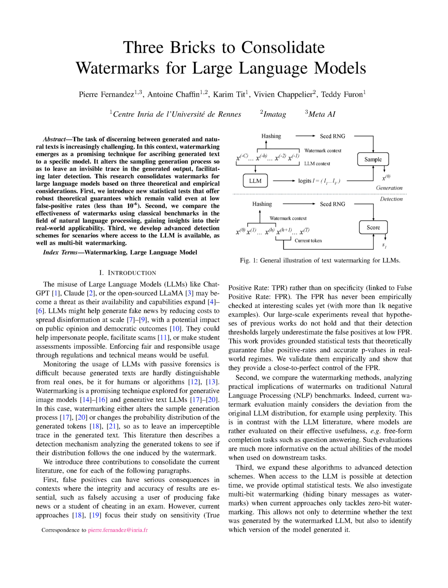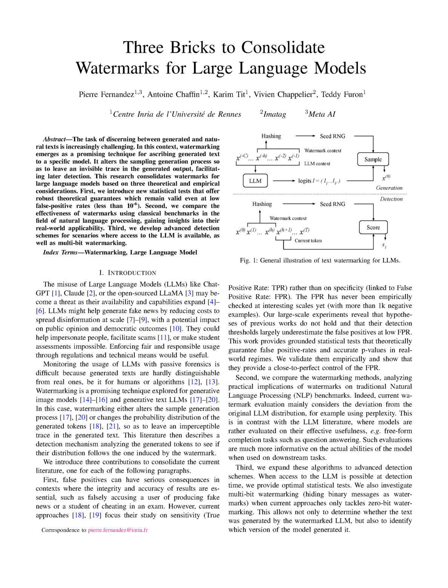Then, a detection mechanism can analyze the generated tokens to see if their distribution matches the one created by the watermark. In this paper, we're going to make three main contributions to the existing research. Firstly, we're going to address the issue of false positives. These can have serious consequences, such as wrongly accusing someone of spreading fake news or cheating on an exam. Current research tends to focus on sensitivity, the true positive rate, or TPR, rather than specificity, which is related to the false positive rate, or FPR.